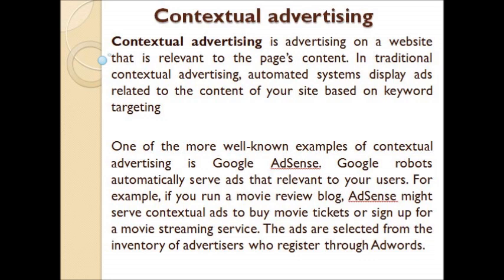The ads are selected from the inventory of advertisers who register through AdWords, right? That is contextual advertising: advertising on a website or a mobile application that is relevant to the advertiser or to our client.